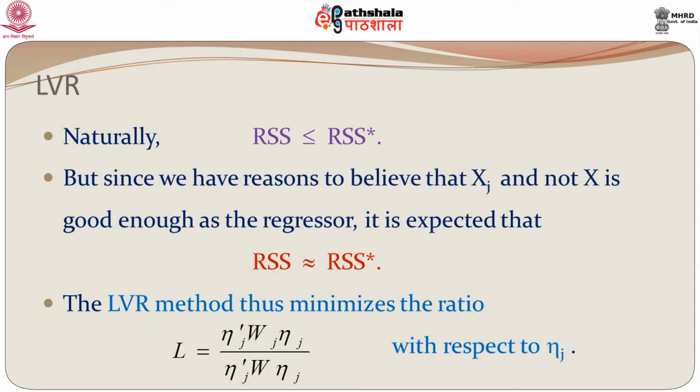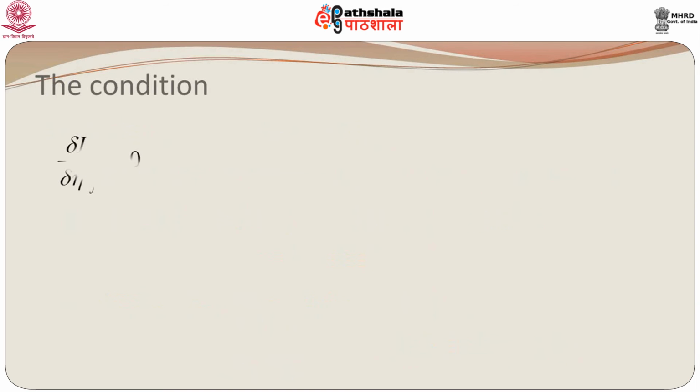And at this stage, I will tell you that the LIML also reduces to the same condition, that you minimize this ratio L, eta j prime wj eta j by eta j prime w eta j. So, the LIML and the LVR become identical from this stage onwards. So, both minimize the ratio L, and this should be with respect to the parameter eta j, which we had been assuming known, but which are actually unknown.